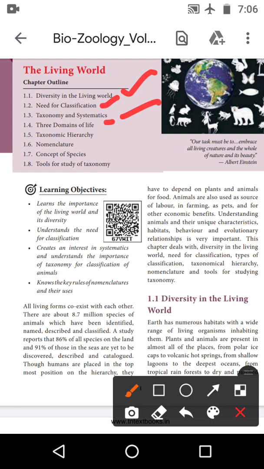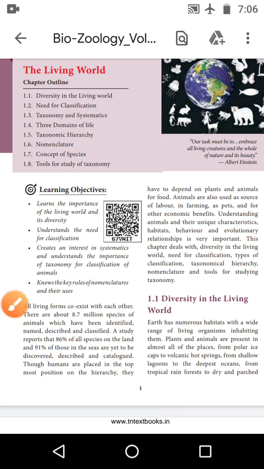Then three domains of life. Then taxonomical hierarchy, which is the arrangement of the taxonomy. Then nomenclature, which is the naming of the organism. Then the concept of species. Species is the smallest group of organisms. Then tools for the study of taxonomy, what tools are needed. This is only the chapter outline. So we will see the introduction part.